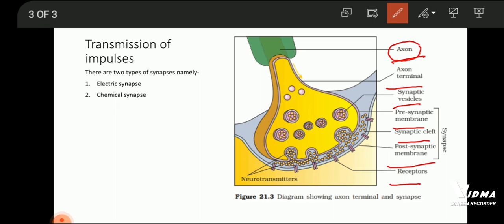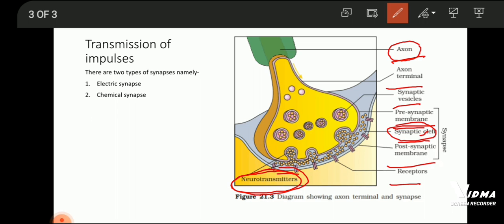In the chemical synapse, the axon terminal, called the synaptic knob, contains a number of synaptic vesicles which contain the neurotransmitter. As you can see here, this is the neurotransmitter, which is a chemical. When an impulse arrives at the axon terminal, it stimulates the movement of synaptic vesicles toward the membrane, where they fuse with the membrane and release the neurotransmitter in the synaptic cleft. As you can see here, this is the synaptic cleft, and it contains the neurotransmitter.